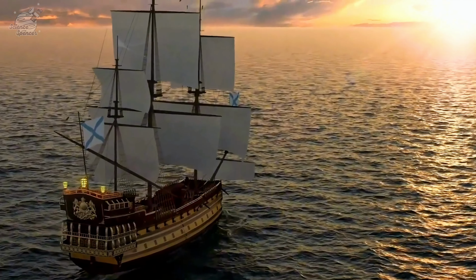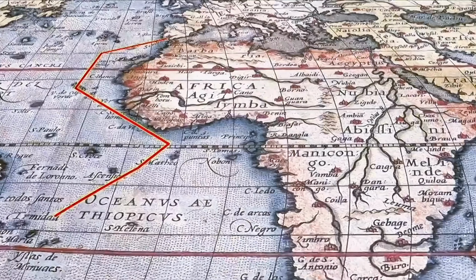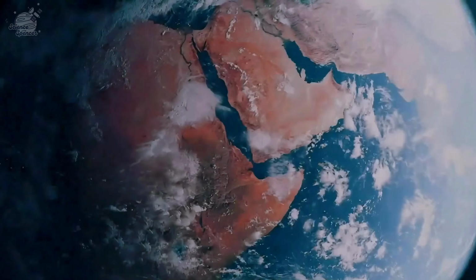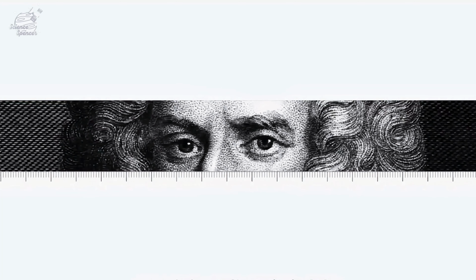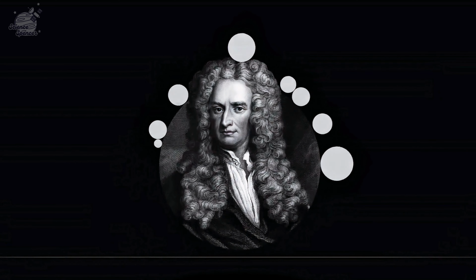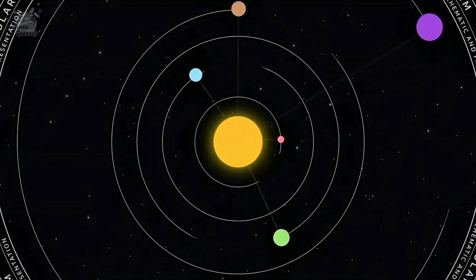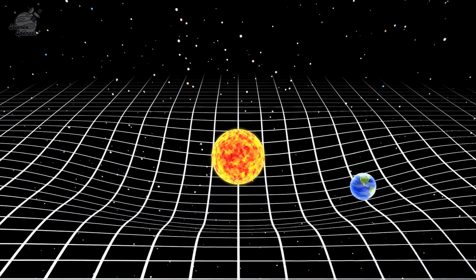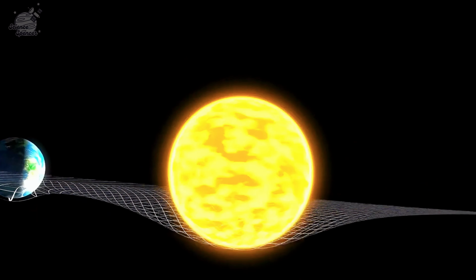It wasn't until 1519 when Magellan and more than 200 people completed the first global sea voyage that the spherical shape of the Earth was finally proven. More than 100 years later, physicist Isaac Newton successfully discovered the law of universal gravitation, which states that any two objects attract each other. The gravitational force between them is directly proportional to the product of their masses and inversely proportional to the square of the distance between their centers.